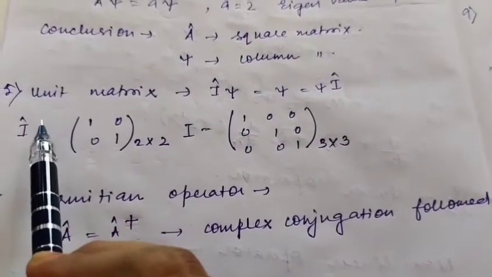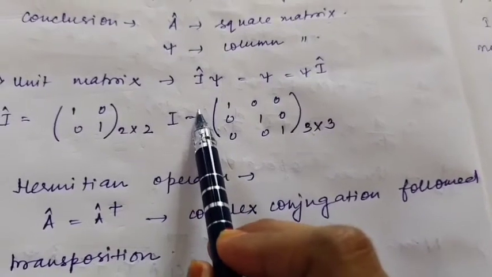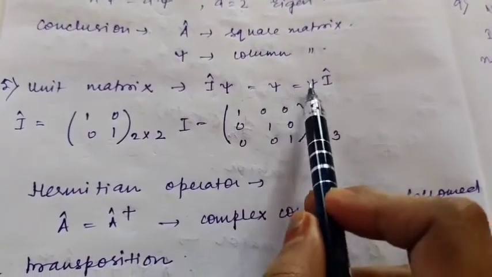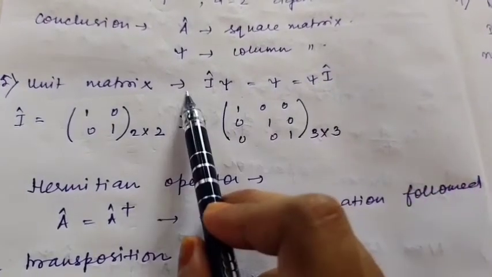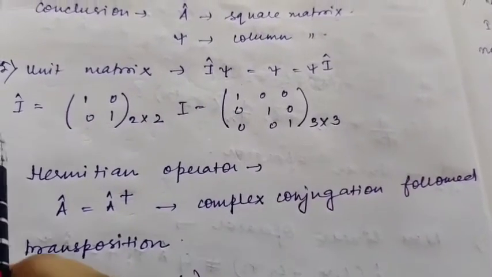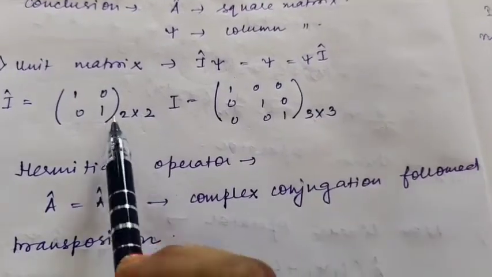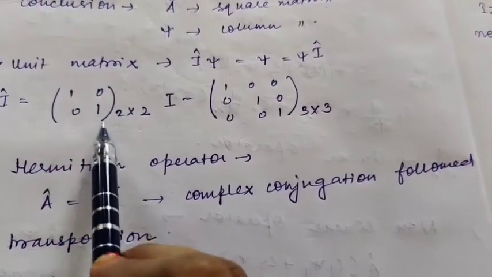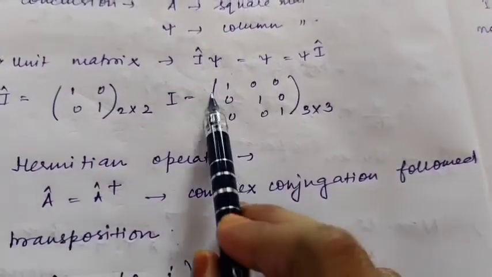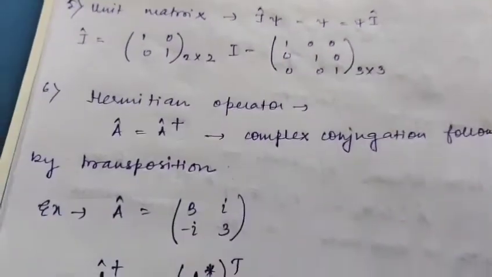Now coming back to operator physics, see point number 5. This is the unit matrix. I is the identity operator. When operating on a function psi, we get the same function psi. This can also be written as psi I cap. If you operate the identity operator from the left or from the right, you get the same value. The identity matrix in terms of 2 cross 2 is always a square matrix: 1 0 0 1. Only the diagonal elements are 1, and the off-diagonal elements are all 0. This is called the identity matrix.